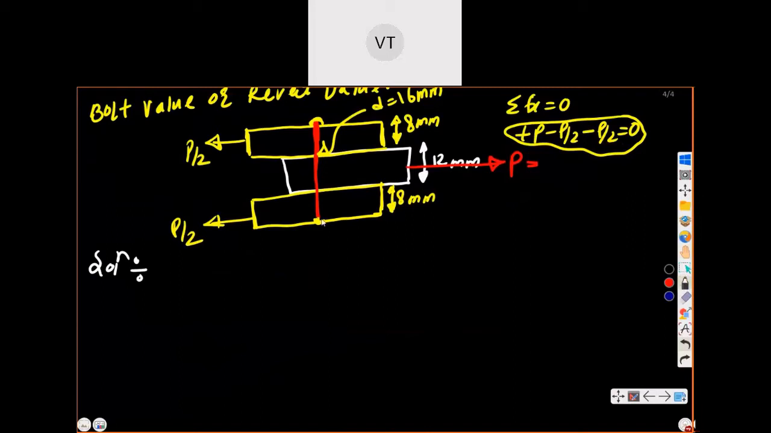Anyone let me know, is it subjected to single shear or double shear? Anyone? Double shear. Absolutely right. Here you can say one shear is here, one shear is here. That's why previously we discussed the theory. So we will calculate the shearing capacity of bolts. First we will calculate the shearing capacity of bolts.